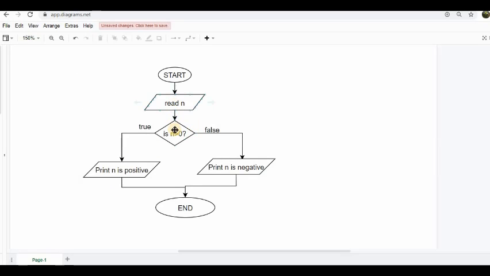Once again, after reading the value of n, we have an if condition. We have a decision to make. If the value of n is greater than 0, if the condition is true, then we are printing that the value of n is positive. If this condition is false, if the value of n is not greater than 0, then we have another thing to take care of. So if this condition is not true, do something. If the condition is true, do some other thing.